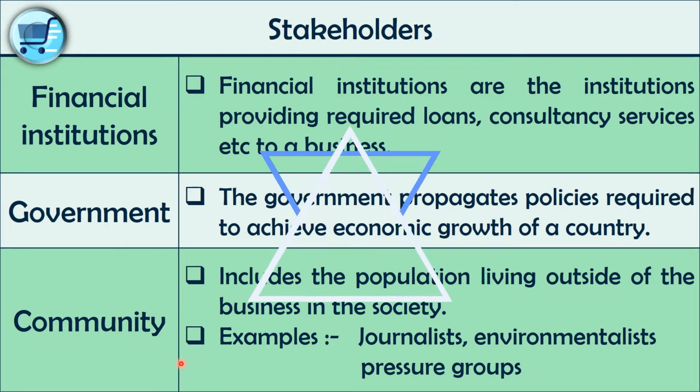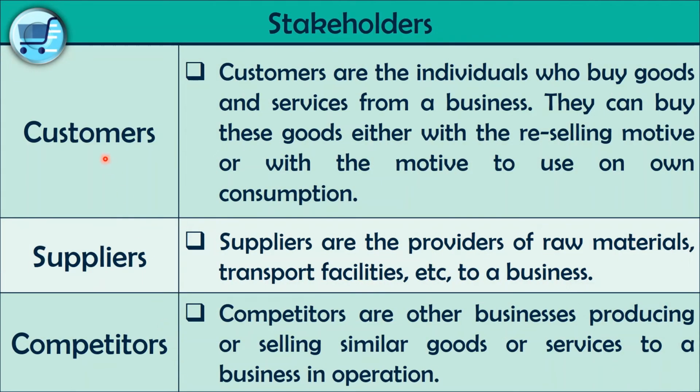Okay, so we have another stakeholder named customers, and in part 1 of this video I talked about them a lot. The customers are the individuals who buy goods and services from a business.